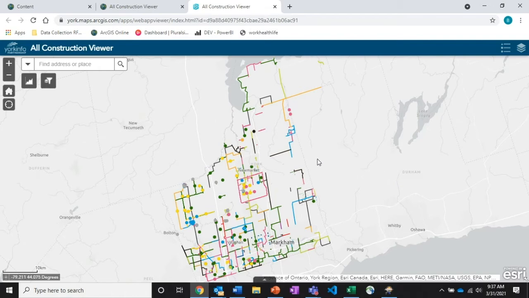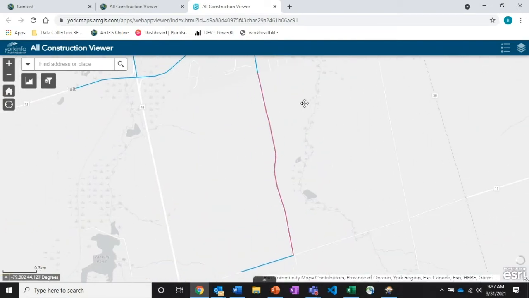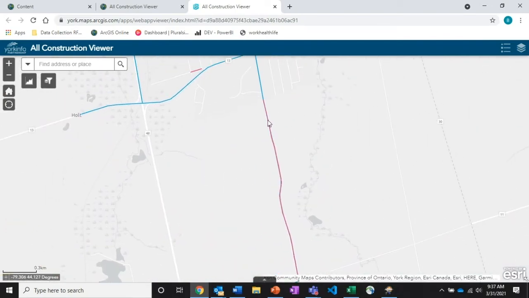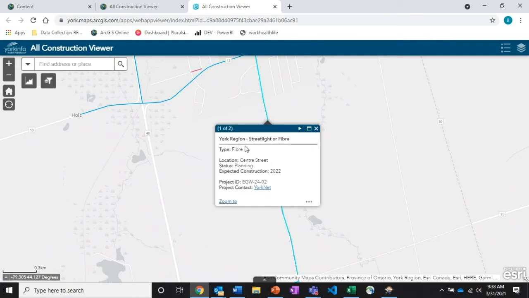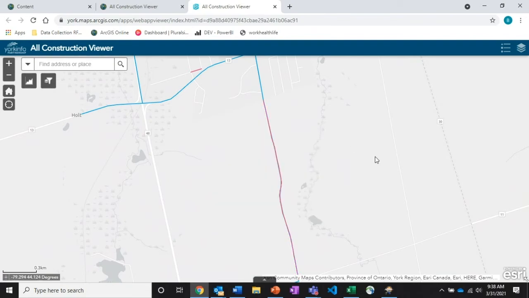But to showcase the power of All Construction and really what we're trying to do with this, I'm going to zoom into this one location over here up in East Gwillimbury. We can see there's a couple of lines overlapping, and with a single click I can see that it looks like there's going to be a fiber installation along this street in 2022. And it looks like East Gwillimbury is also going to be doing some surface treatment in 2021. So right there, that is a conversation starter.